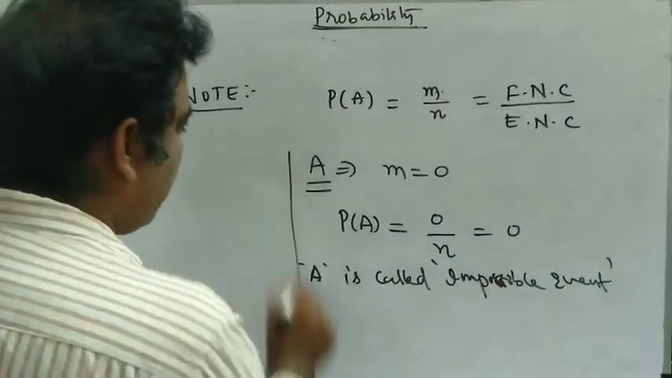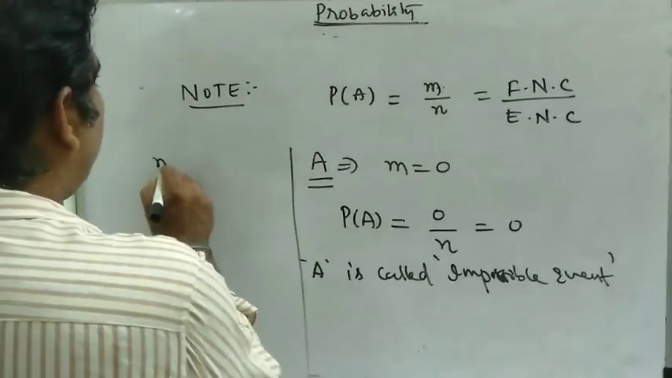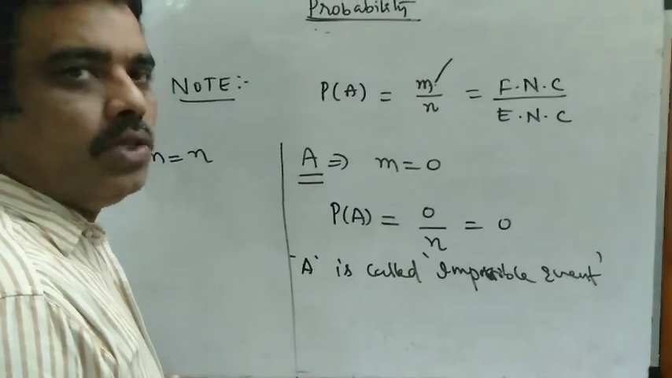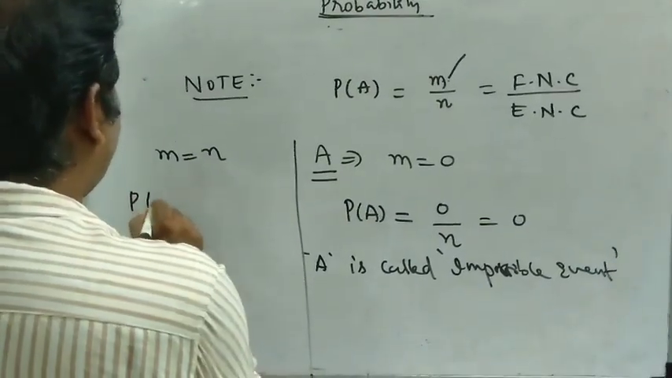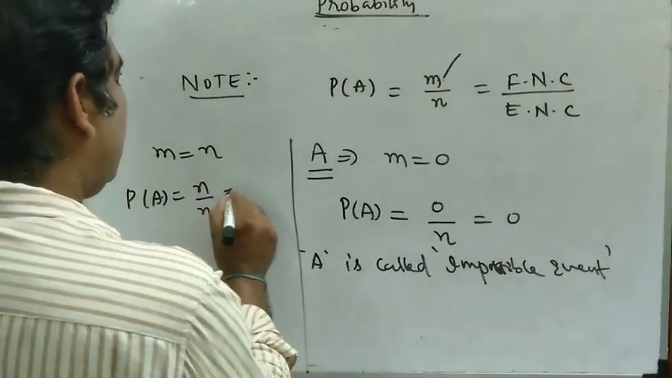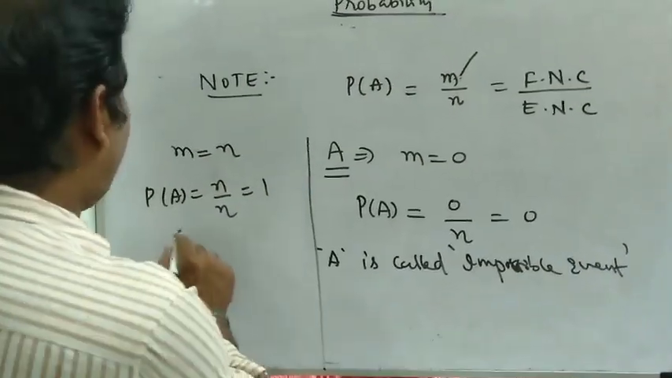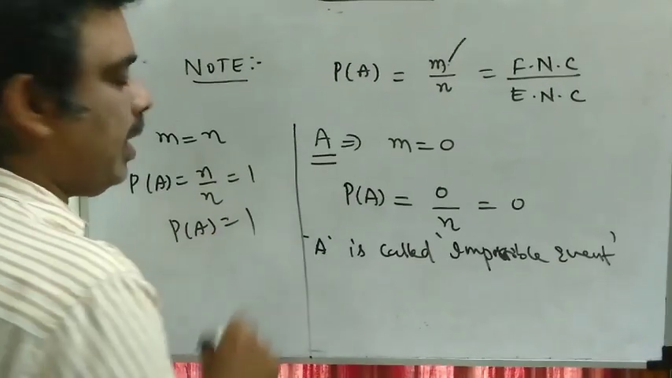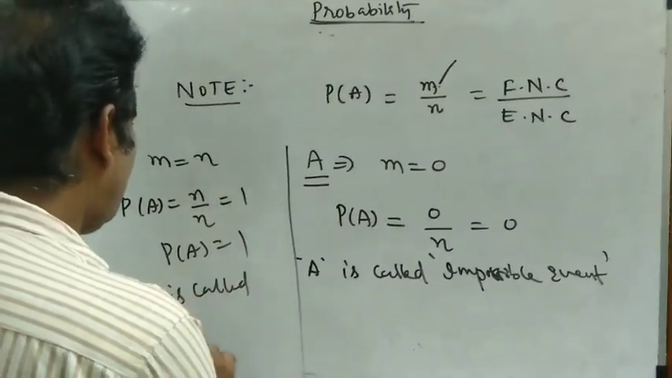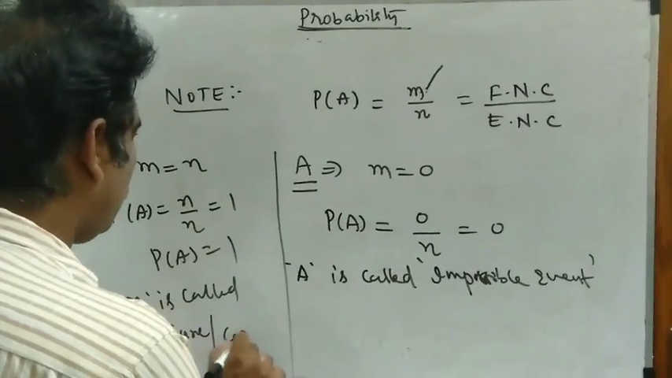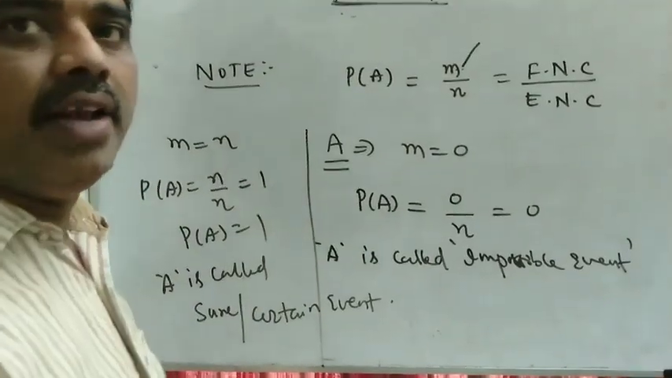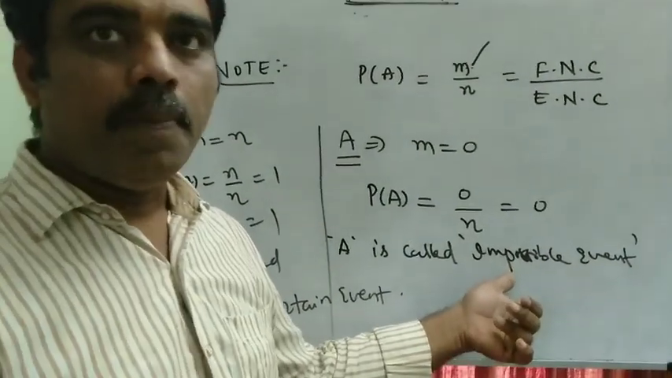Similarly, if all are favorable cases, if m is equal to n, if all are favorable for the event A to happen, then the probability of A is equal to n by n. So m is replaced by n, n by n is equal to 1, and the probability of A is equal to 1. In this case, the event A is called a sure or certain event. That means it will definitely happen, 100% it will happen.